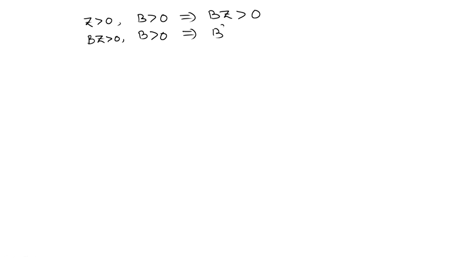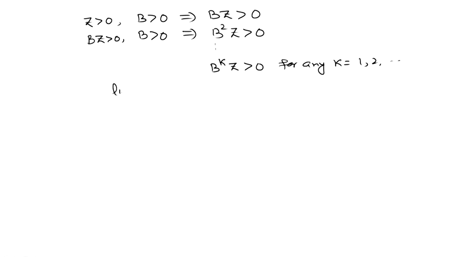Now, z is greater than 0, B is greater than 0, this implies the vector Bz is a positive vector. Now, Bz is a positive vector, B is a positive matrix, this implies B square z is also a positive vector. In this way, we can have that B^k z will be a positive vector for any k equals 1, 2 and so on.